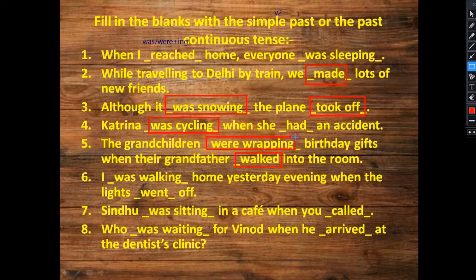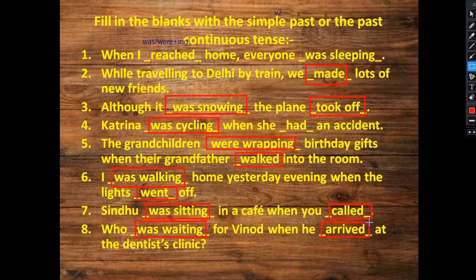I was walking home yesterday evening when the lights went off. Okay, I will even give you a slight hint also. Till then you can try to identify what the hint is. Sindhu was sitting in a cafe when you called. Sindhu was sitting. What was the activity going on? Sindhu was sitting in a cafe when you called. Okay. Who was waiting for Vinod when he arrived at the dentist clinic? So who was waiting? The activity of waiting. So who was waiting when he arrived?